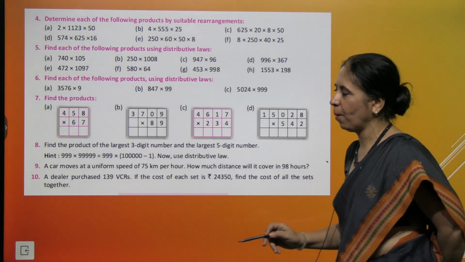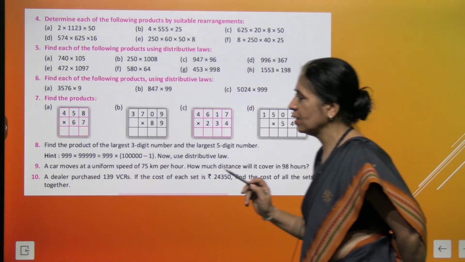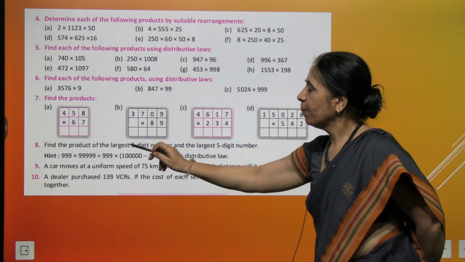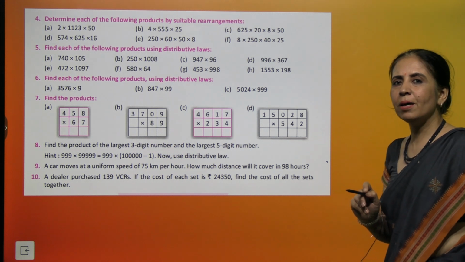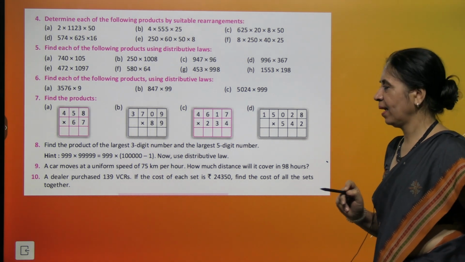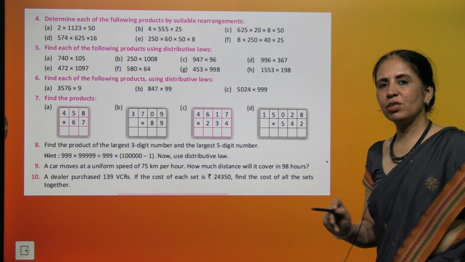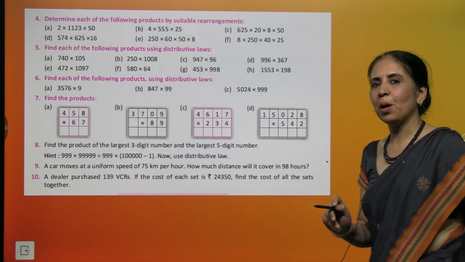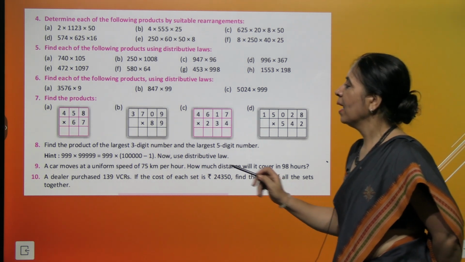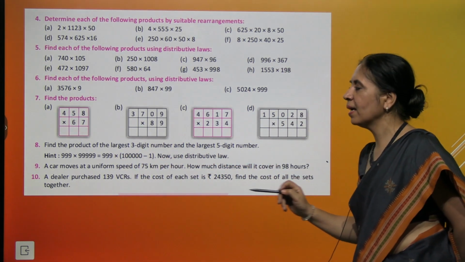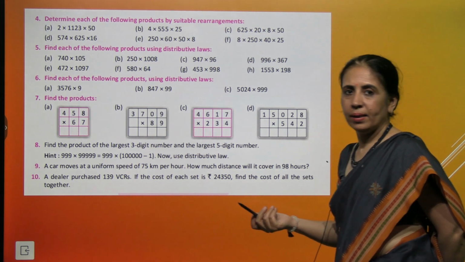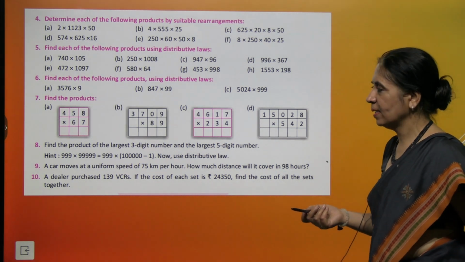Let's come to the word problems. The real life application is here. Find the product of largest 3-digit number. What is the largest 3-digit number? 999. Yes. And the largest 5-digit number is 99,999, and we'll write this 99,999 as 1 lakh minus 1, and that makes your sum quite easy, isn't it?